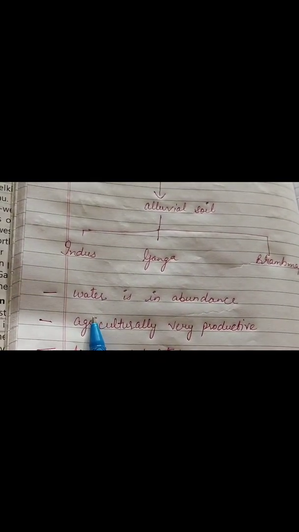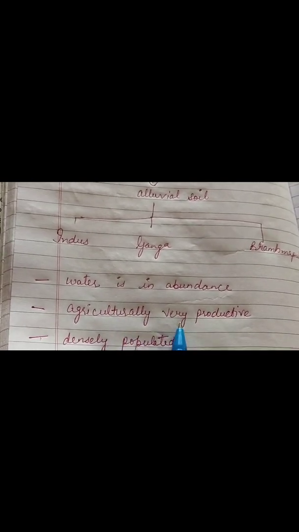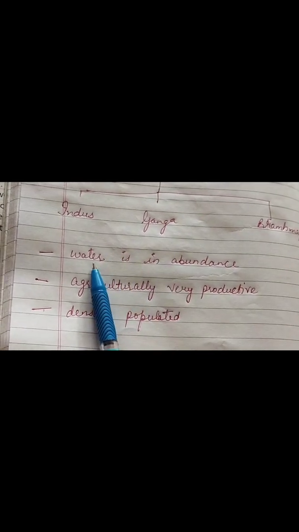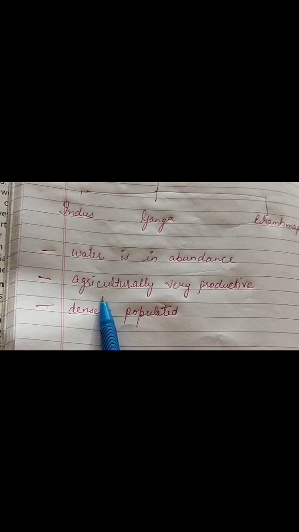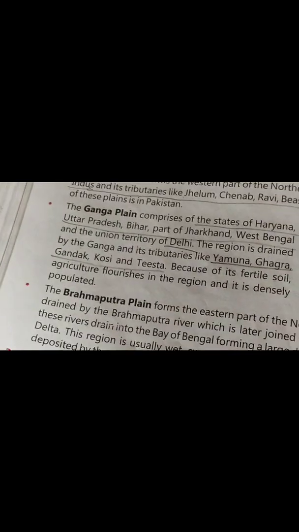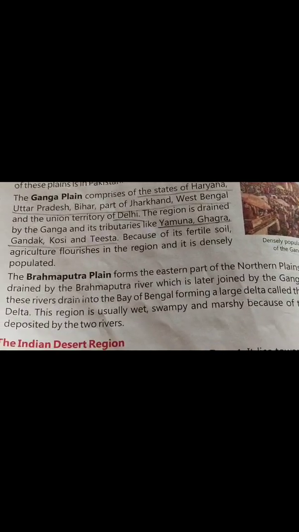So water is in abundance in this northern plain. Because of the water, this area is agriculturally very productive. As we know, we have a good source of water here, so we have good agricultural production. Because of these reasons, this area is densely populated. Now this area is divided into three portions, that is the Punjab plain, Ganga plain and Brahmaputra plain.